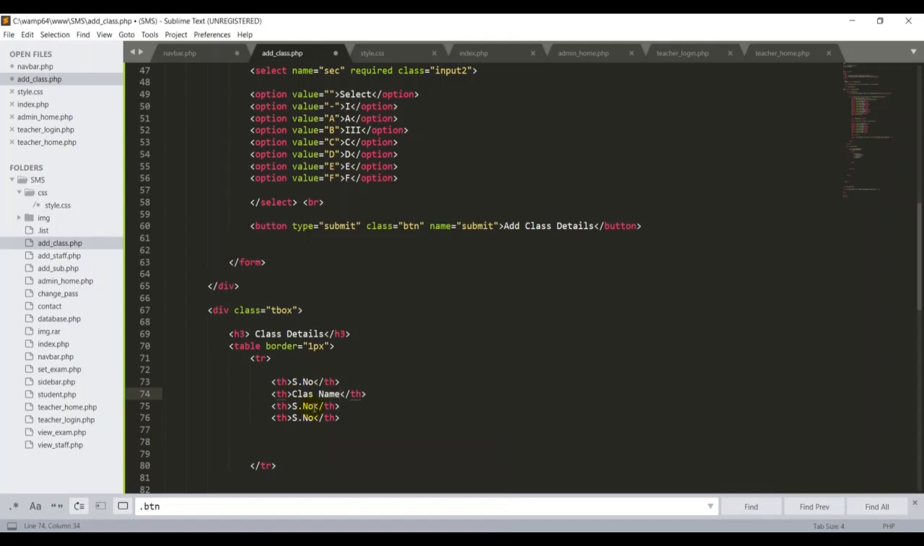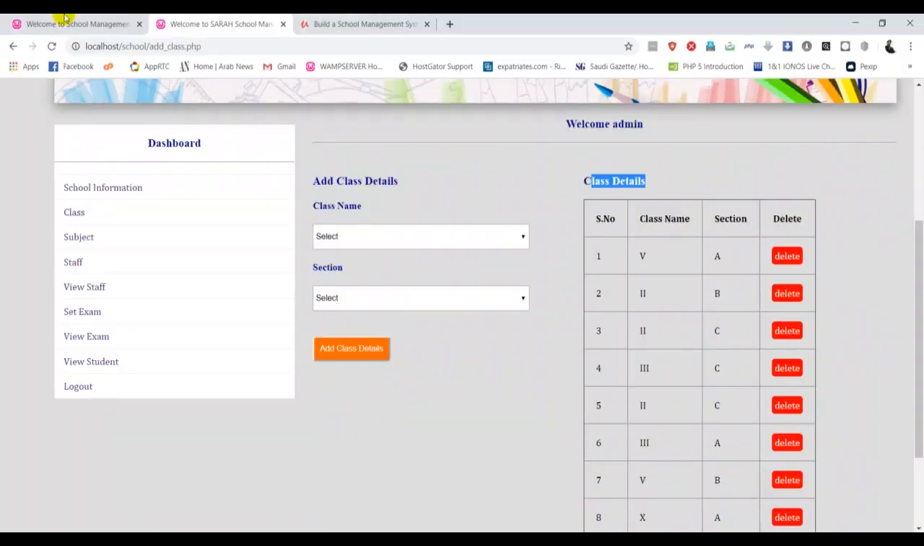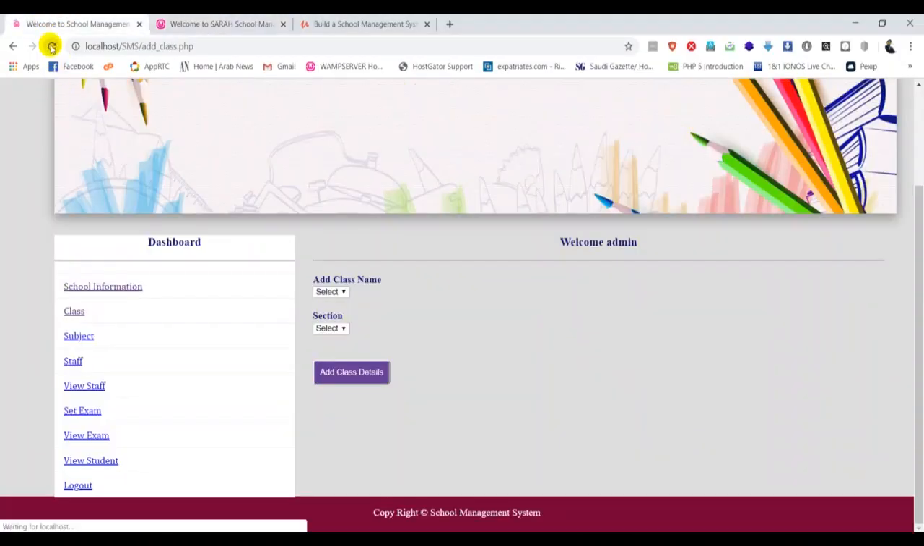Class name and the section. Then we want to put the delete here. Okay, Control S. Okay. So class name. Then I go back here. Then I refresh. So I got this one, okay, but I want to shift the entire part to this area.